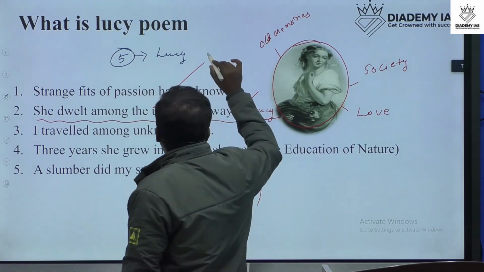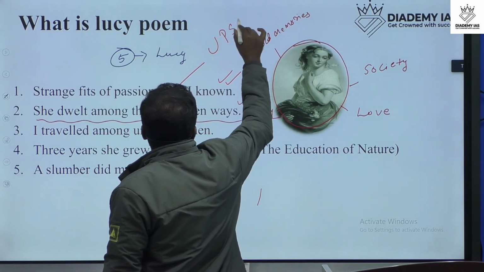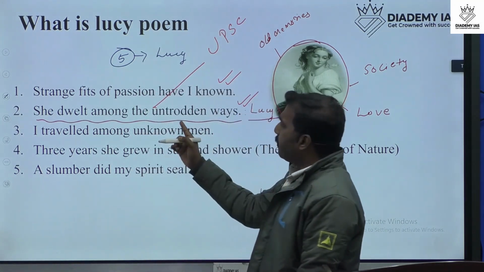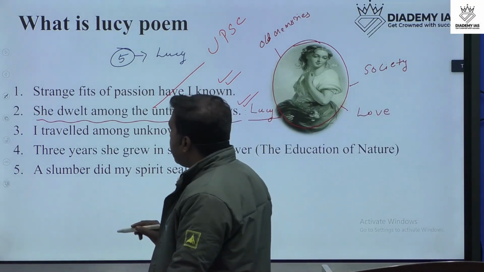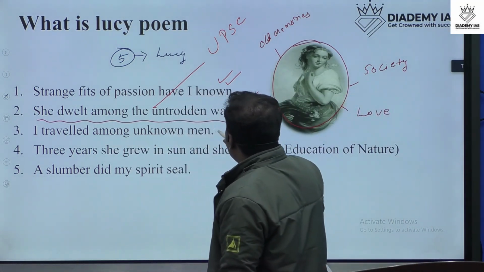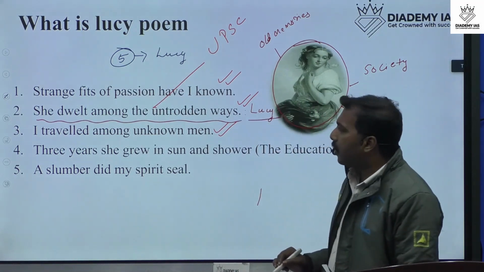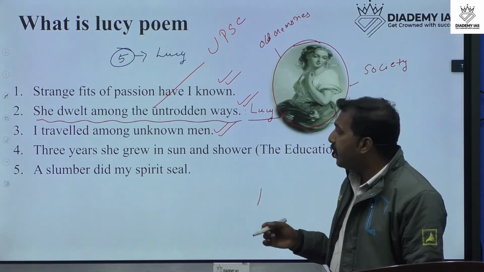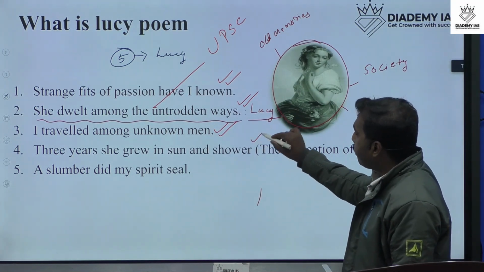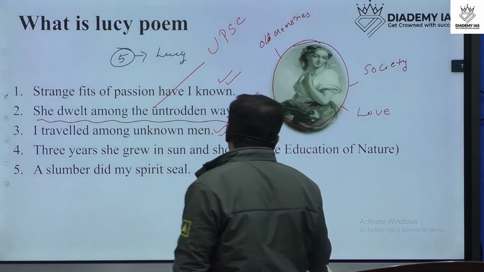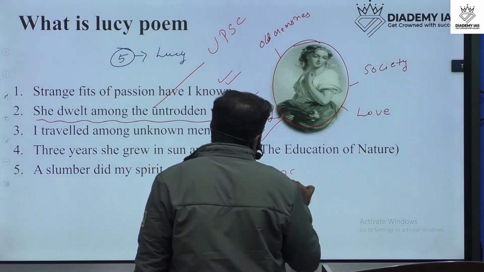And this Lucy poem is included in the UPSC syllabus, in the UPSC main optional syllabus. The next one is "I Travelled Among Unknown Men." The fourth one is "Three Years She Grew in Sun and Shower." This poem is also included in the UPSC syllabus.